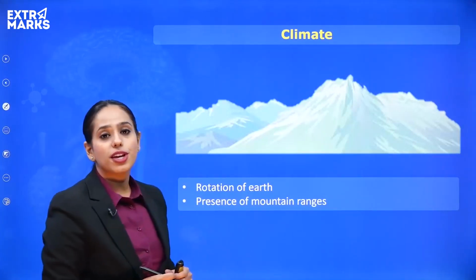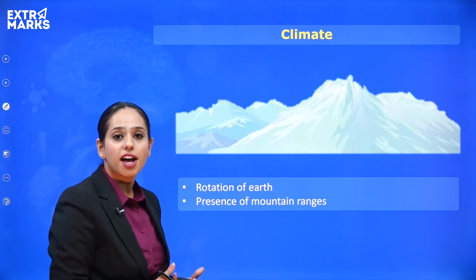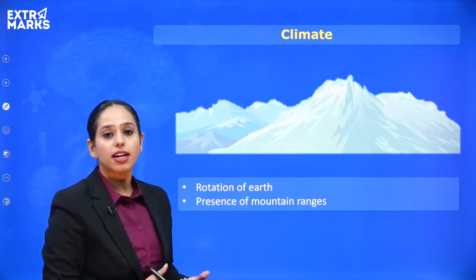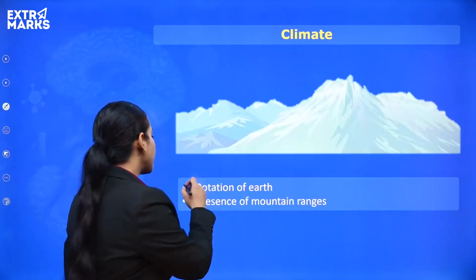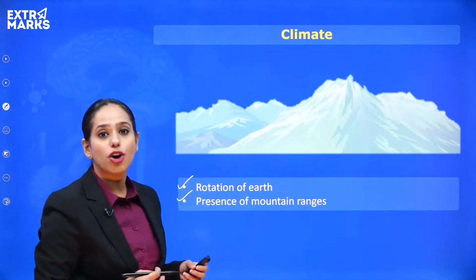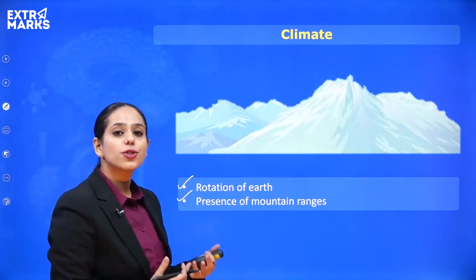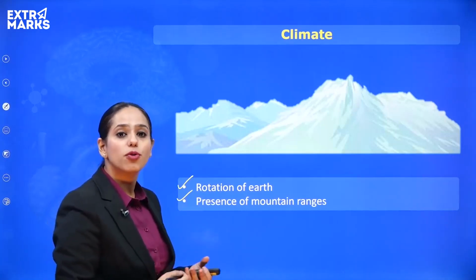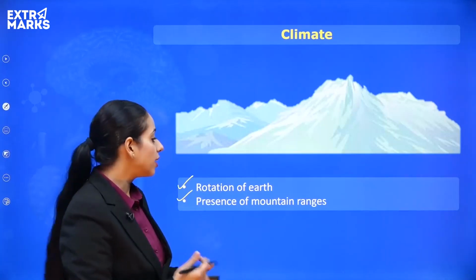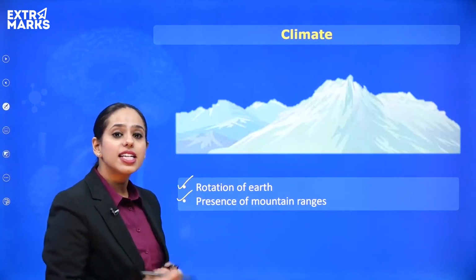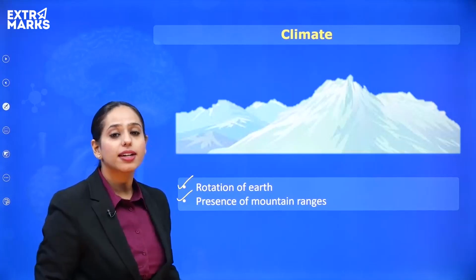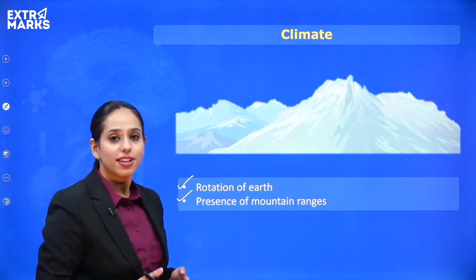Okay, now climate is also affected on a global scale by many features. For example, the Himalayas are actually protecting India from becoming very cold. The other reason is the rotation of the earth. The earth also rotates, and that causes the movement of the wind currents, which also leads to the movement of the water currents, and all these factors combined together regulate the climate of a region.